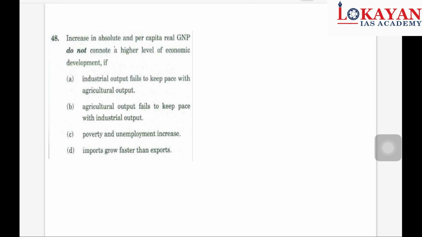Increase in absolute and per capita GNP do not connote a higher level of economic development if GNP, per capita GNP, increase in absolute per capita real GNP. Per capita, so we can take it GNP upon population.